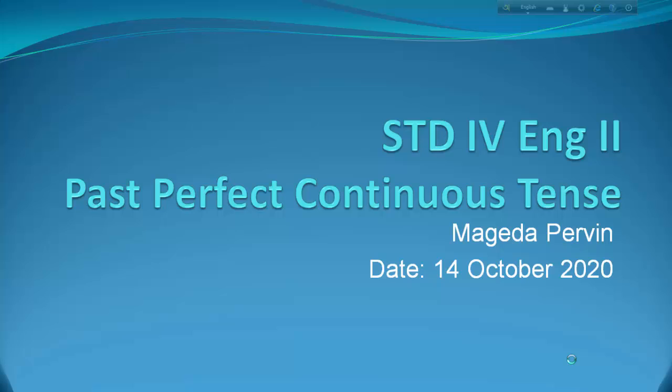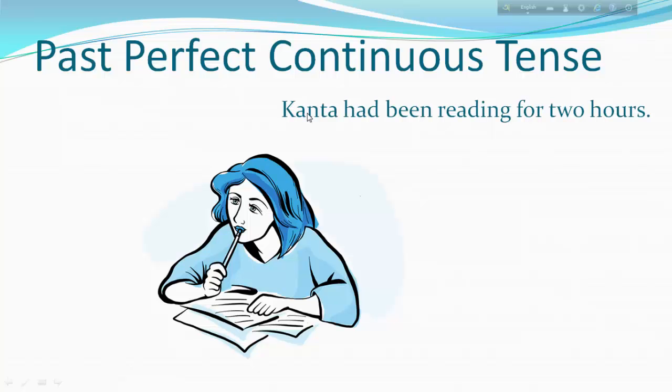Welcome to grammar class. Today we are going to learn past perfect continuous tense. Kanta had been reading for 2 hours. The action began at a certain point in the past and continued up to that time, and look, time is mentioned in the sentence.